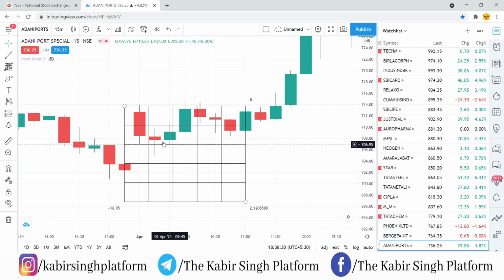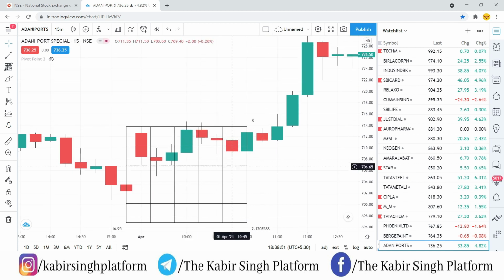705 is the low, but no candle has gone below this point. And then if you see, the price has gone into the buy zone. So this was your trigger candle on the buy side. If you see, this has gone into the buy zone, and immediately this candle has not crossed it. So this candle is what your entry candle would be. The high of this candle is 714.7, and this is the candle which has broken that high, and then you can take the trade. Again, if you see, this has gone to the upper side after giving you an indication of sell side.